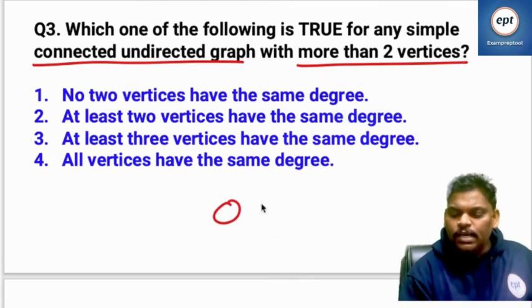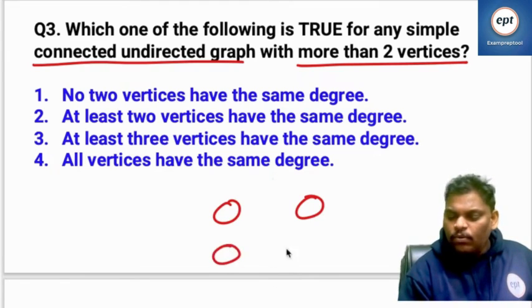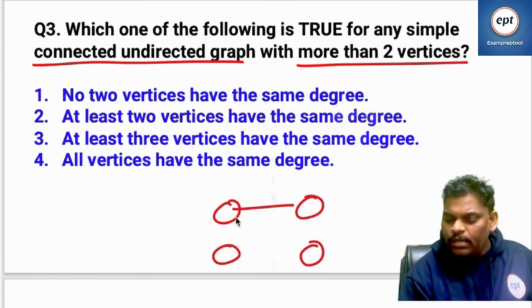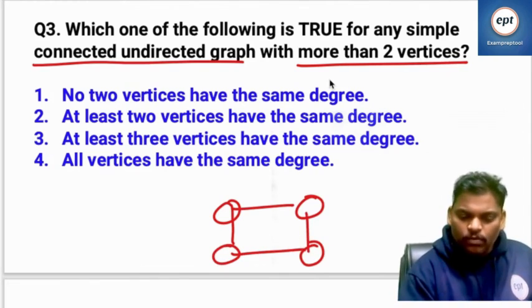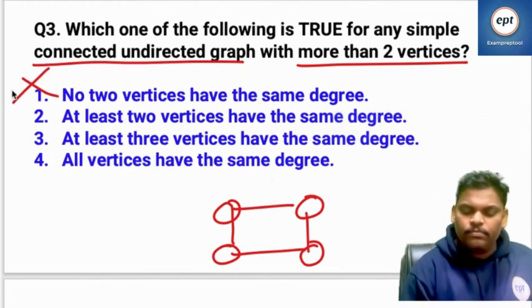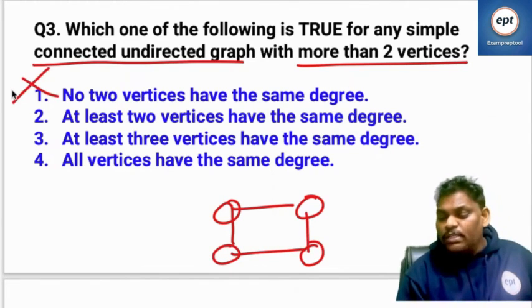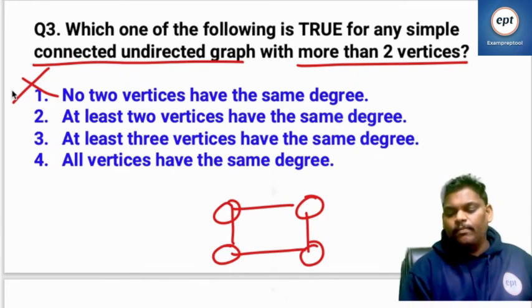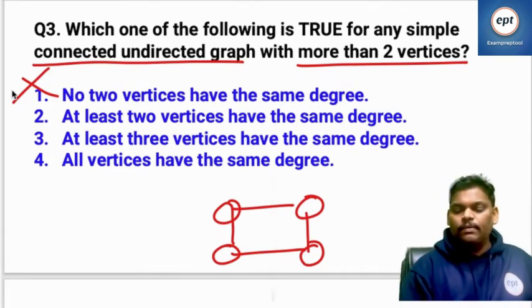No two vertices have same degree. Many people can have same degree. So, one cannot be true. At least two vertices have same degree.